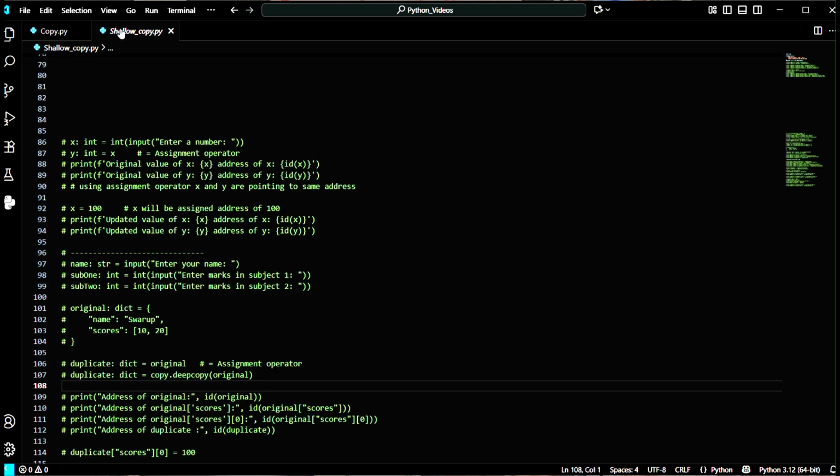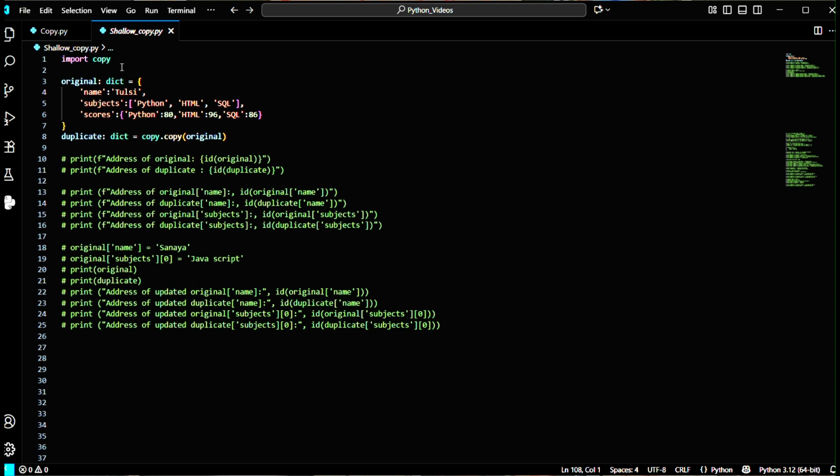Now I'm going to check the shallow copy. So we will use the module copy, or the module whose name is copy, and this comes with Python, and we will use the module to copy any reference. Let's start.